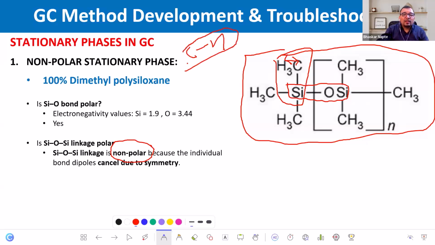So if everything is non-polar, what about carbon silicon? Can anyone let me know in the chat box? There is carbon silicon also. What is the carbon's electronegativity value? Can anyone Google and let me know in the chat box?